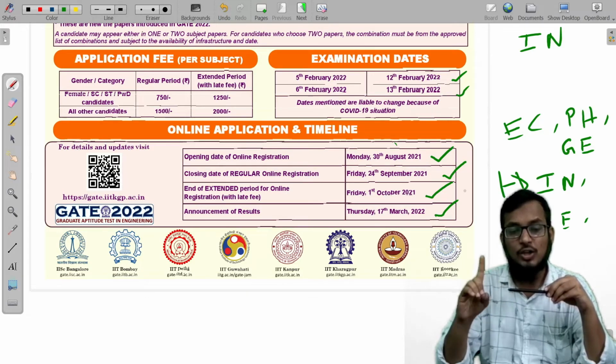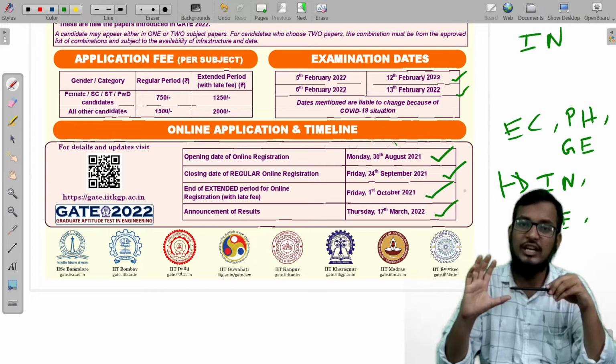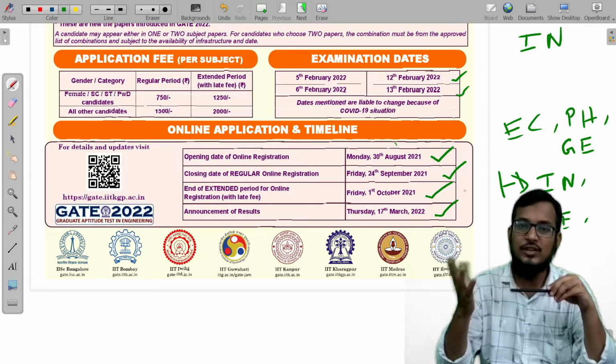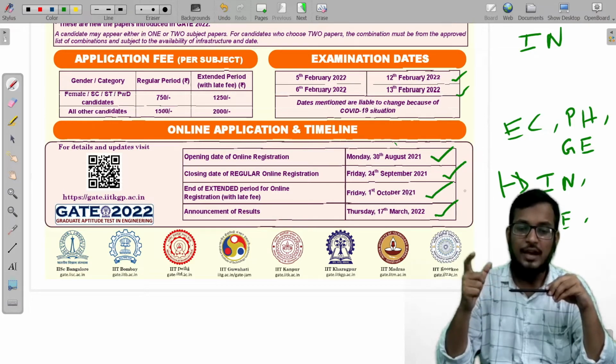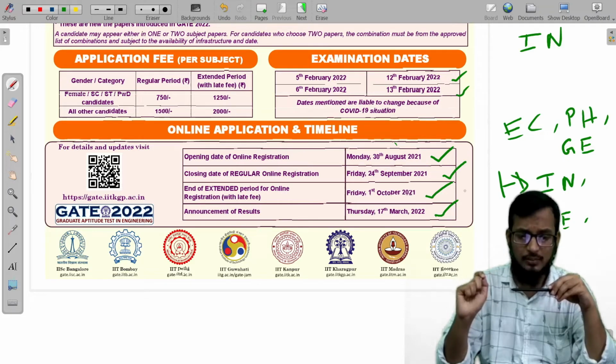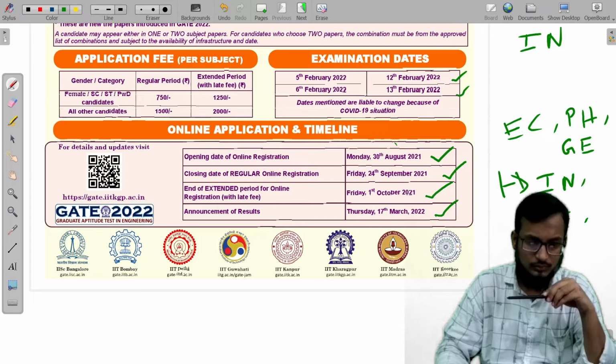October 1st is an extended date, where you can register for the GATE examination with a late fee. The examination is on the first or second week of February, and results are going to be announced on March 17.